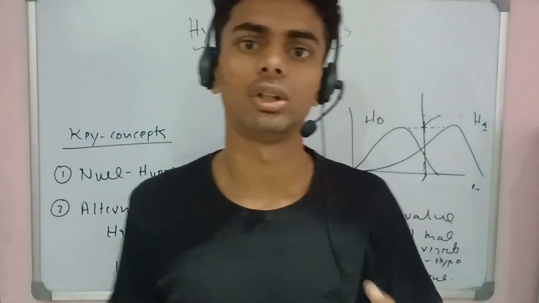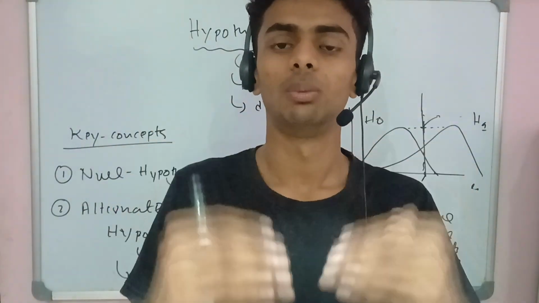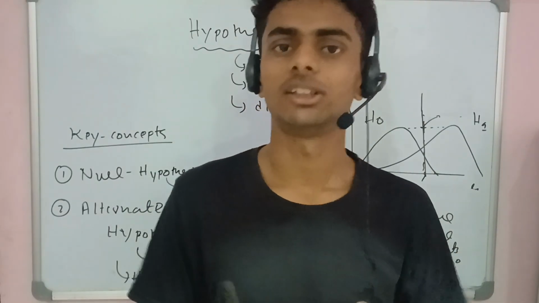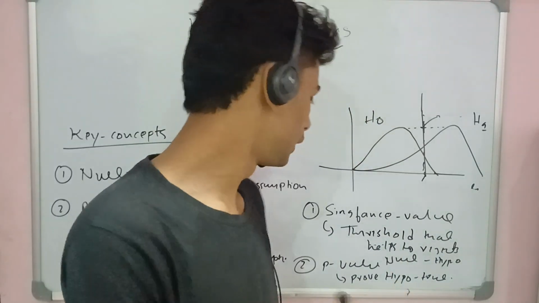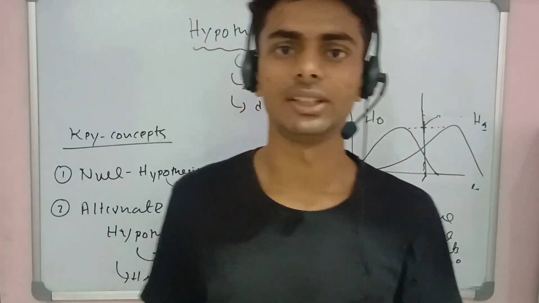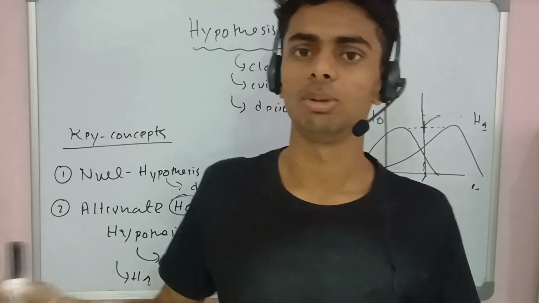How can you say this particular hypothesis is true? We need to set some specific threshold which actually decides whether this hypothesis is true or not. That's the basic thing about the significance value, like the p-value, significance level, and p-value. That's the basic thing running behind the scene, and that's all about hypothesis testing.